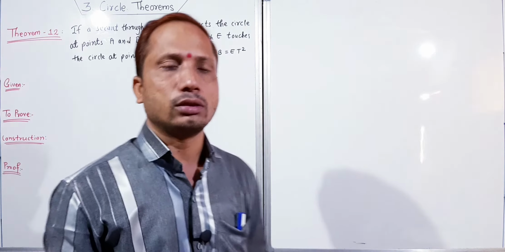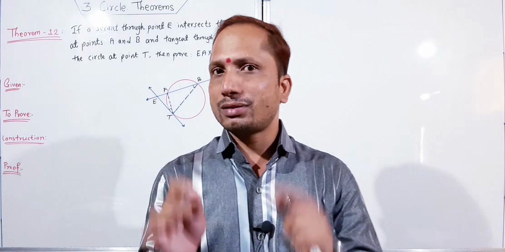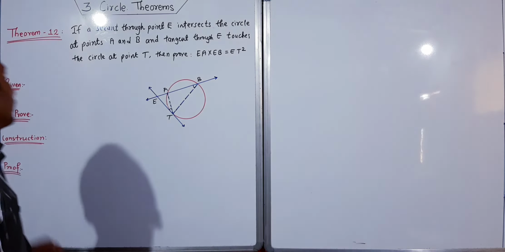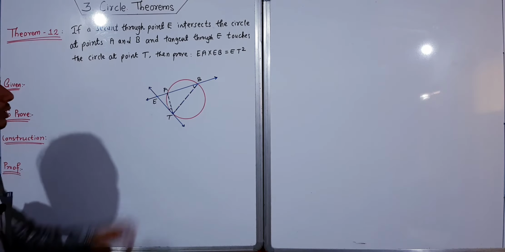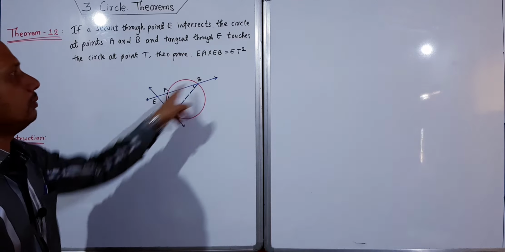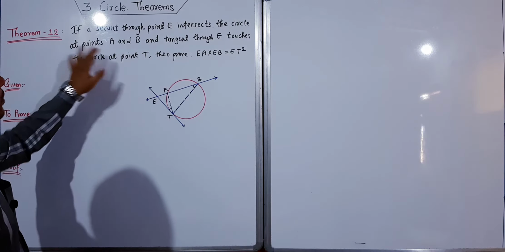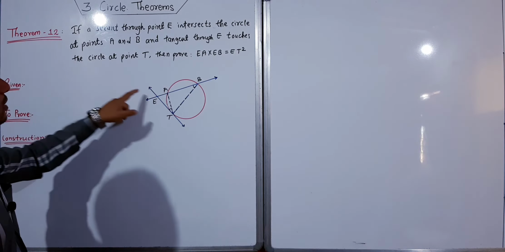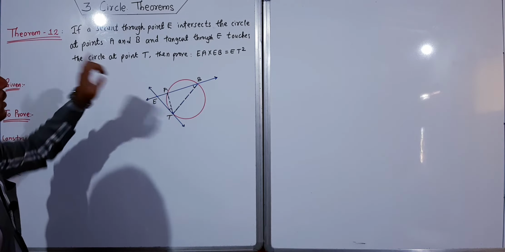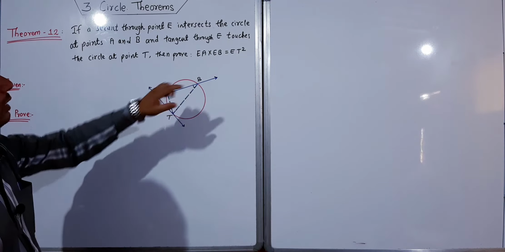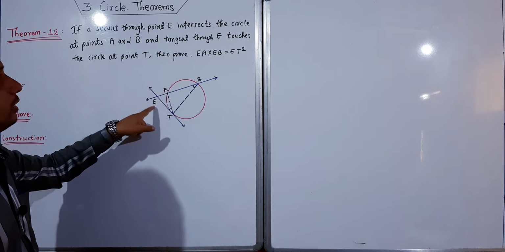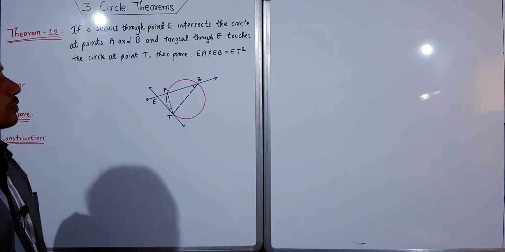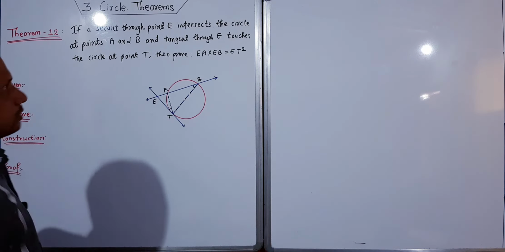It is known as the tangent secant theorem. This is the 12th theorem. If a secant through point E, this EB is the secant, intersects the circle at points A and B, and the tangent through E, this ET is the tangent, touches the circle at point T, then prove that EA into EB is equal to ET square, the length of the tangent squared. This is what we have to prove.